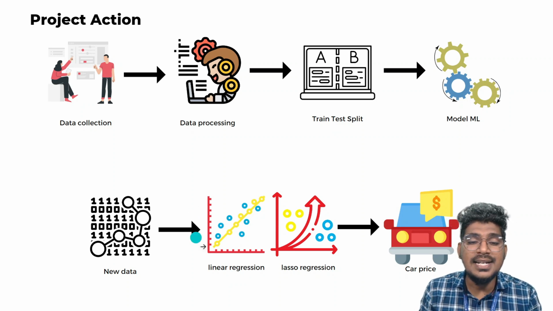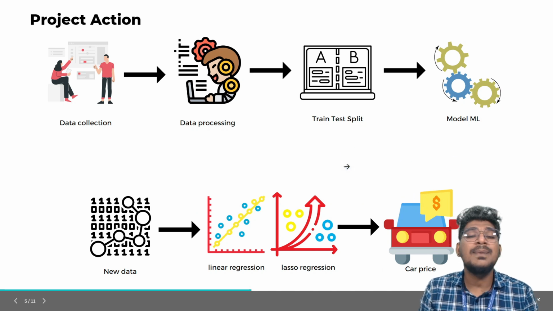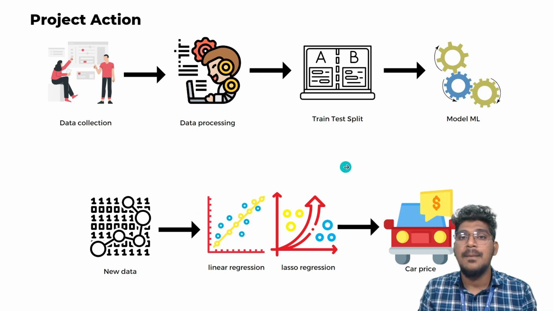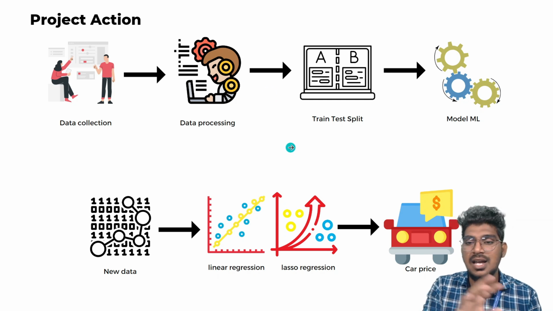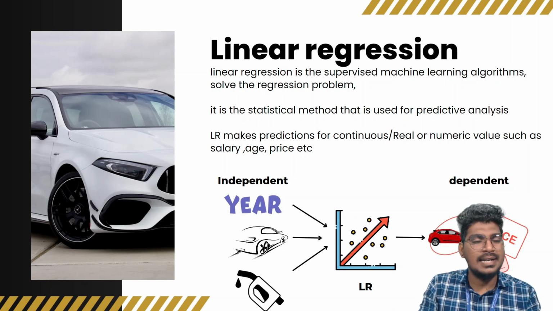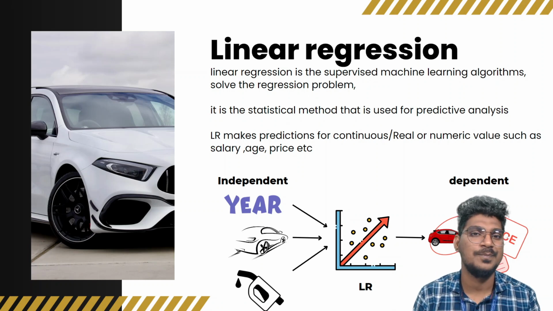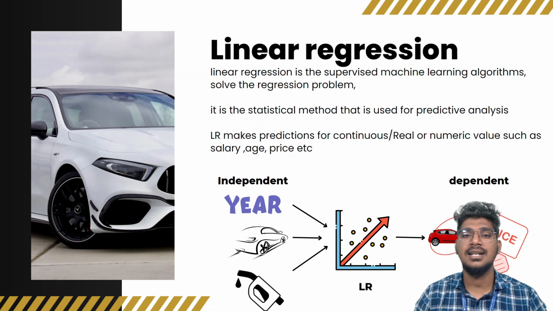Once we have the trained model, we need to feed the new data to the trained model. This will help to predict the car price. That's very important actually. These are the actions we are going to follow. Before entering the coding explanation, we need to understand what linear regression is. I'm going to choose the linear regression algorithm.